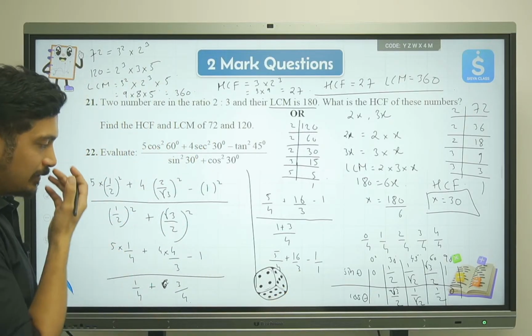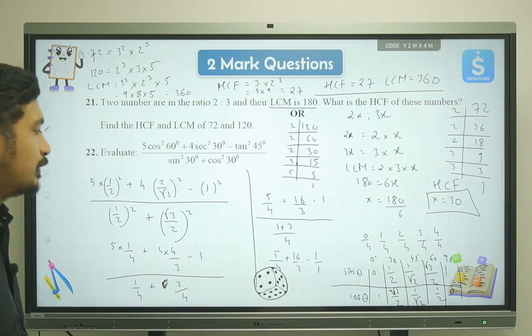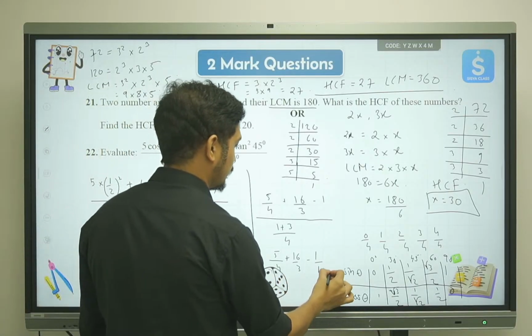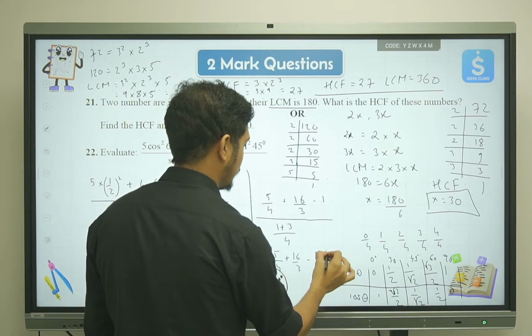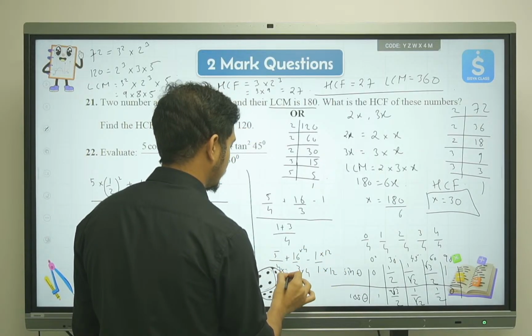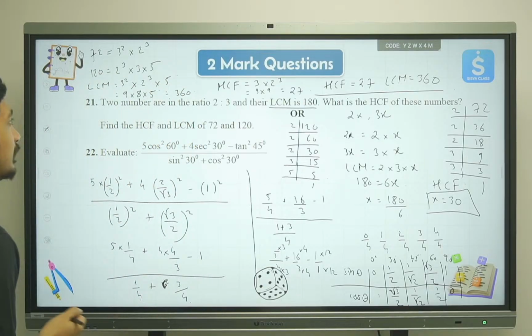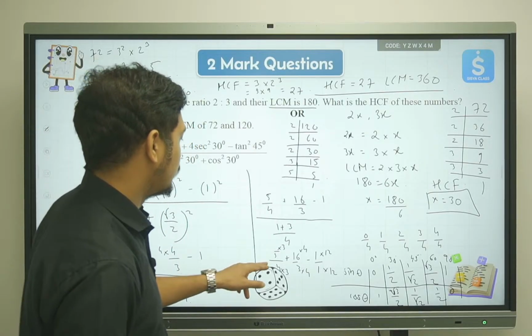Now we'll take the LCM of 4, 3 and 1. So 4 3s are 12, so we'll convert everything into 12. Multiply by 3, multiply by 4, multiply by 12. I'm not having any space left, but let's try to write over here.